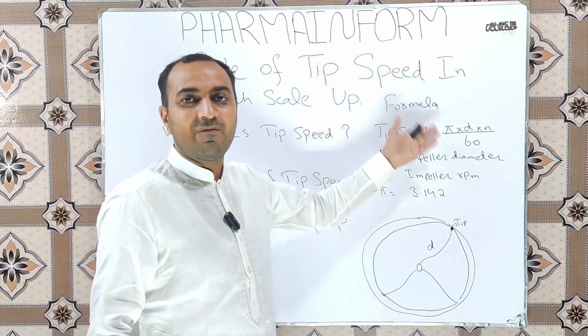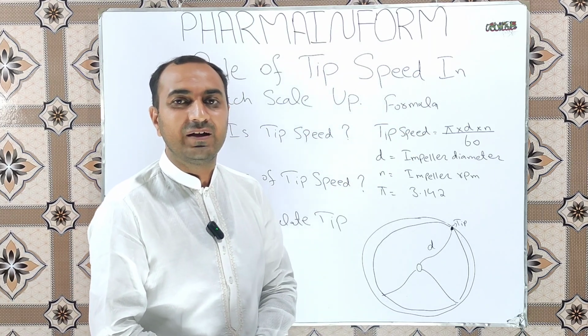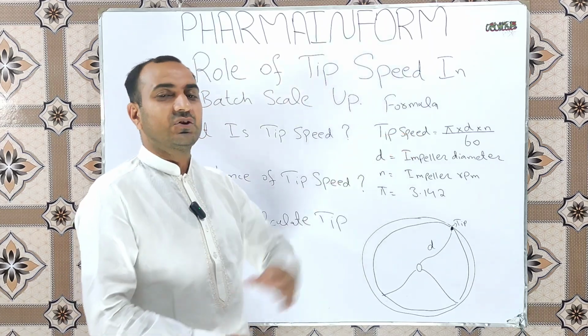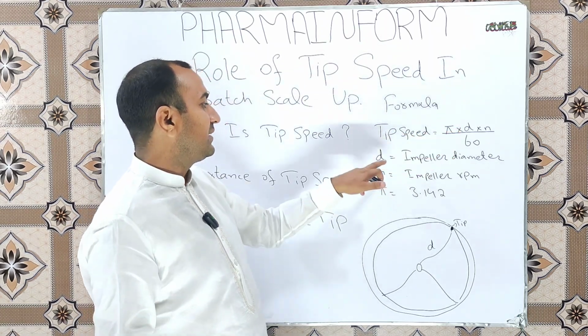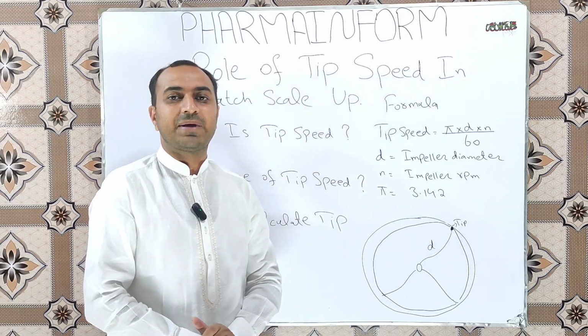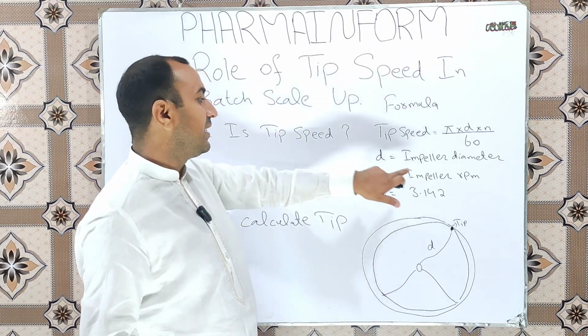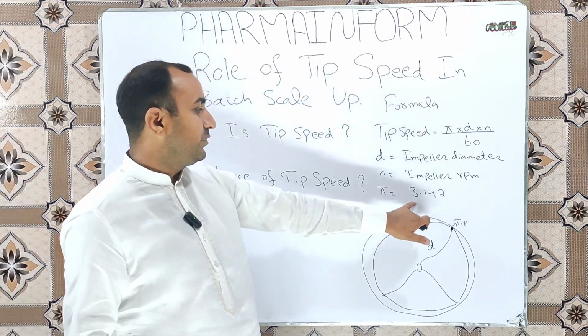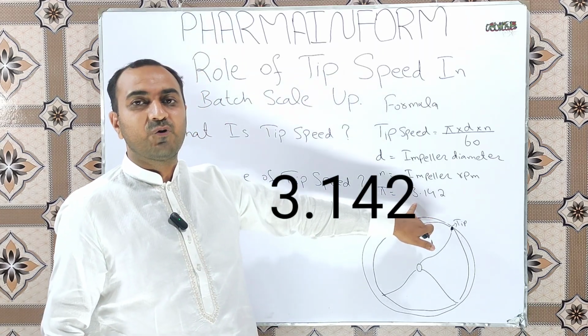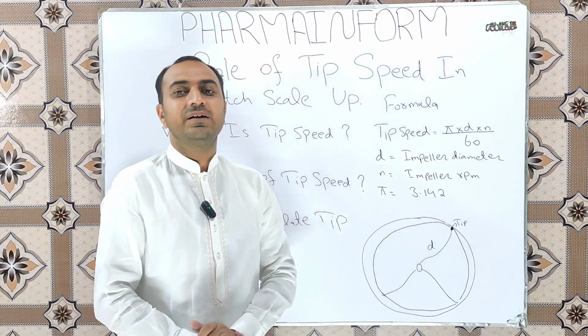First of all, have a look at the formula of the tip speed. Tip speed is equal to pi times d times n, divided by 60. What is d? d is the impeller blade diameter and n is the impeller RPM. The value of pi is equal to 3.142.